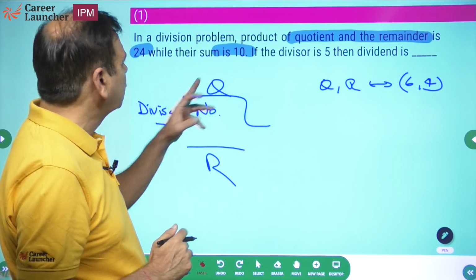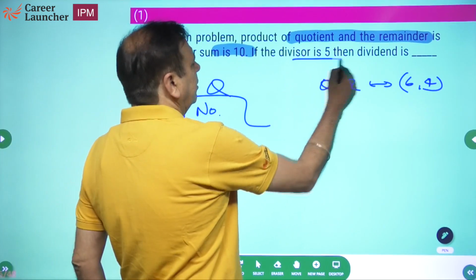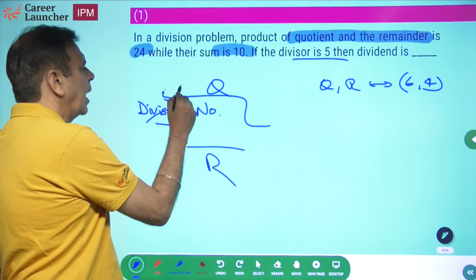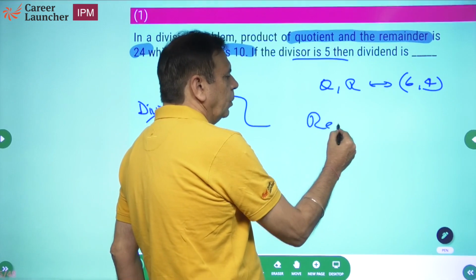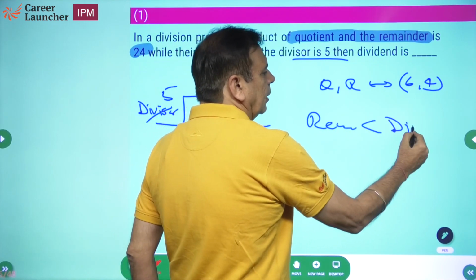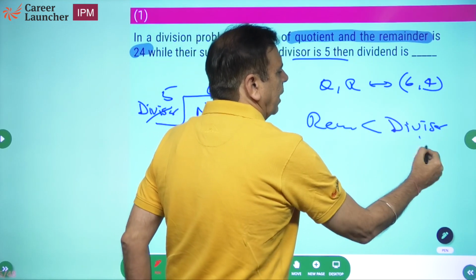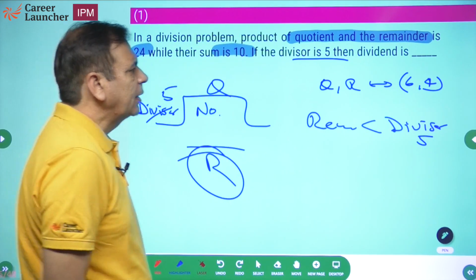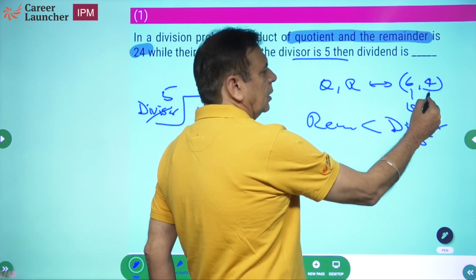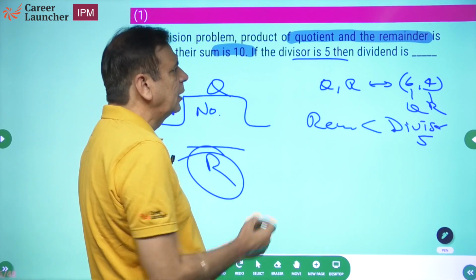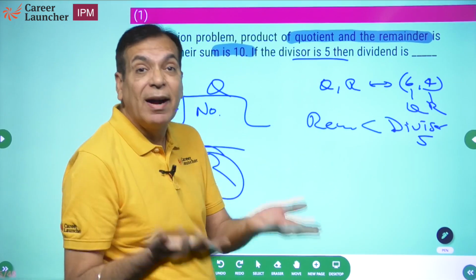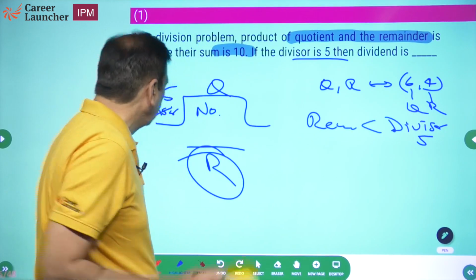Okay. Now what does it say? The divisor is 5. भैया अगर divisor 5 है, remainder तो 5 से कम होगा ना? Remainder has to be less than the divisor, which is 5. Okay. So what does that mean? This is the quotient, this is the remainder. So what is the dividend, or the number, going to be? Dividend is the number that is getting divided.